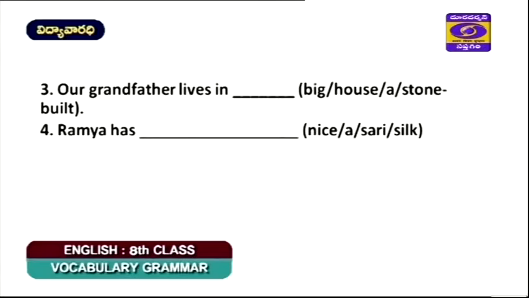Next, the fourth is very simple to look at. Let us see. Silk, the noun. Silk or sari is the noun. Of course, silk also is a noun. It is a material noun. But in this context, silk is not acting as the noun. It is acting as an adjective. So it is qualifying the word sari, but silk is not acting as a noun. Now let us look at that. A nice silk sari. This would be okay, right?